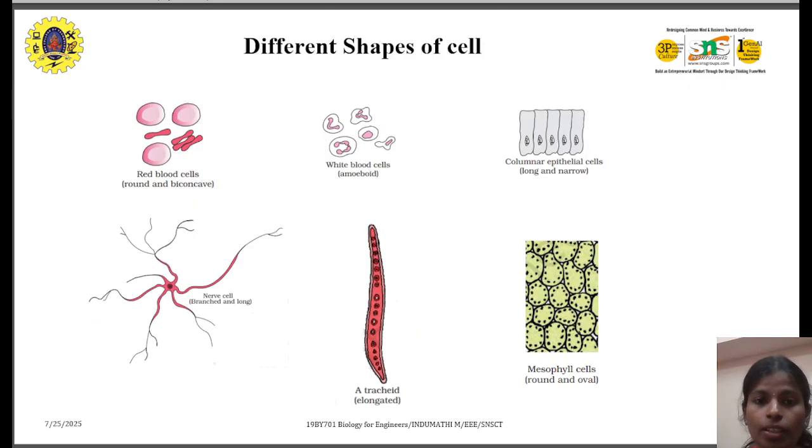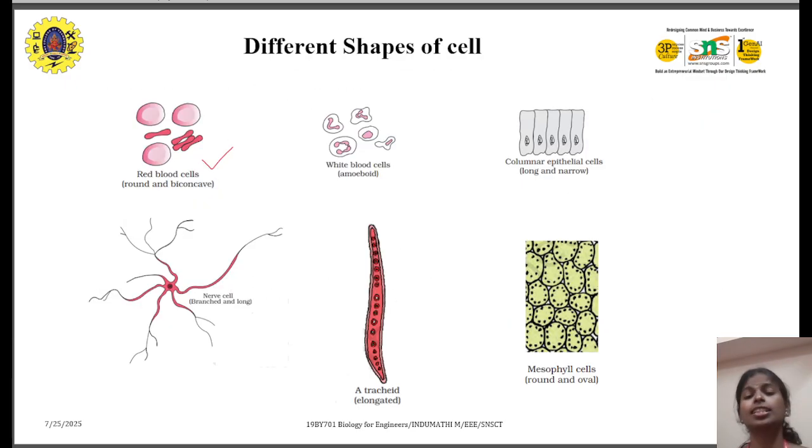And here we can see the different shapes of cells. Here we have red blood cells, which are round and concave, and we have white blood cells. Columnar epithelial cells are long and narrow, and we have nerve cells, which are long and branched. We have tracheids, which are elongated, and mesophyll cells, which are round and oval.